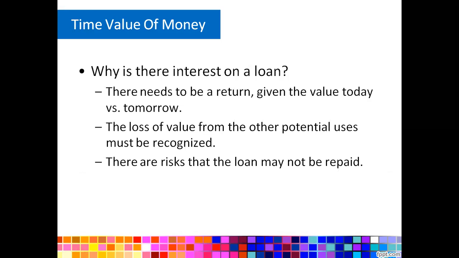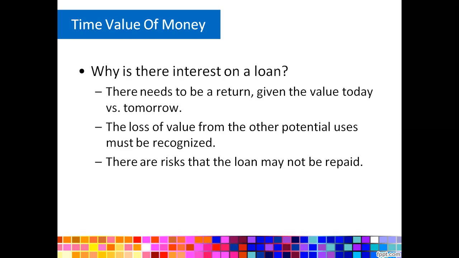There needs to be a return immediately, versus tomorrow or versus in the future. So as compensation, that money could not be paid immediately. That compensation is converted into some fee or some charge.